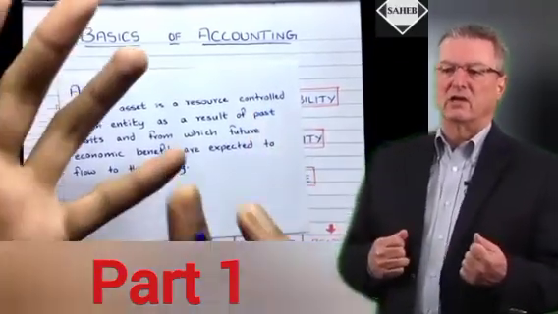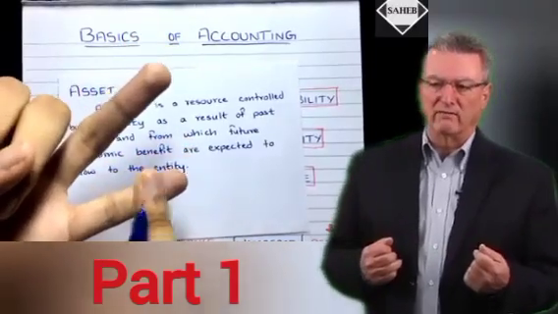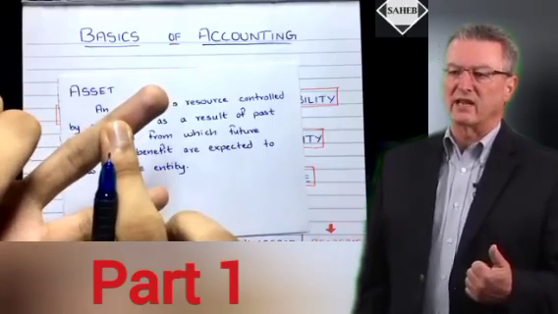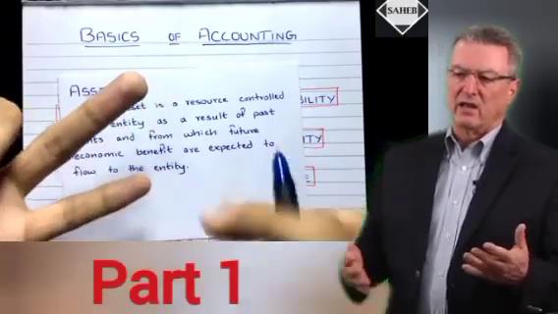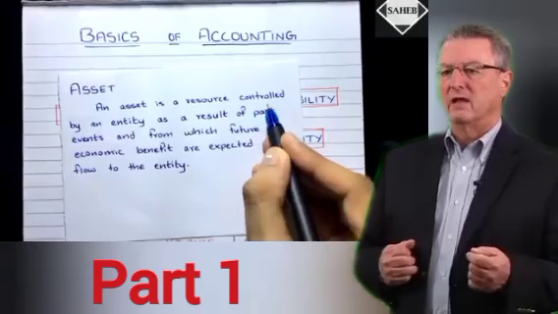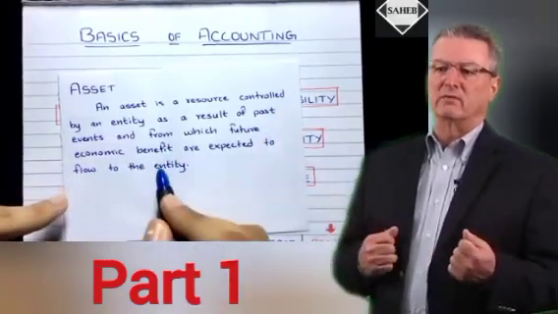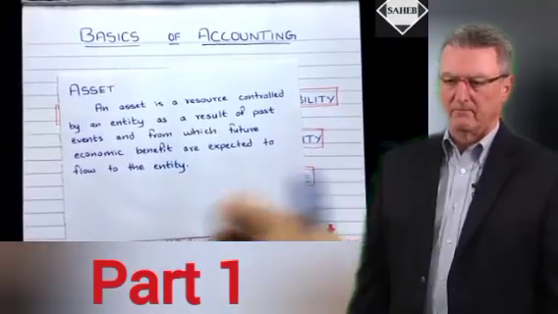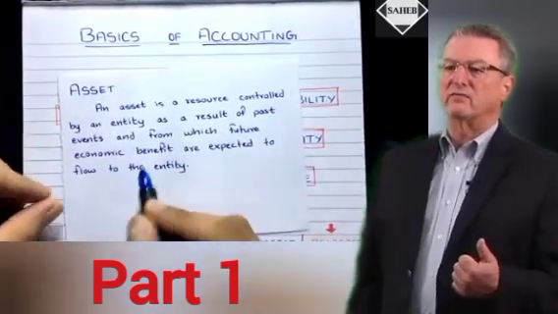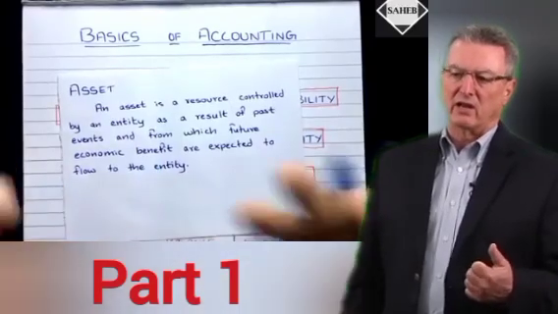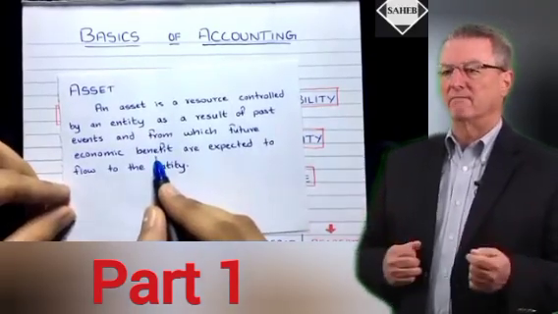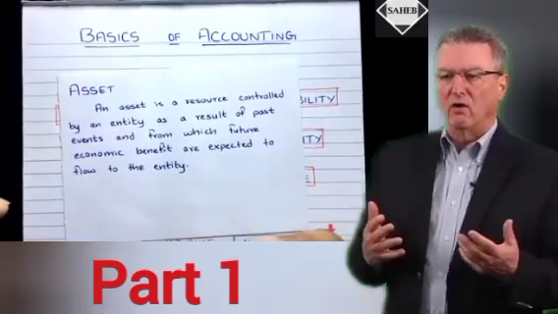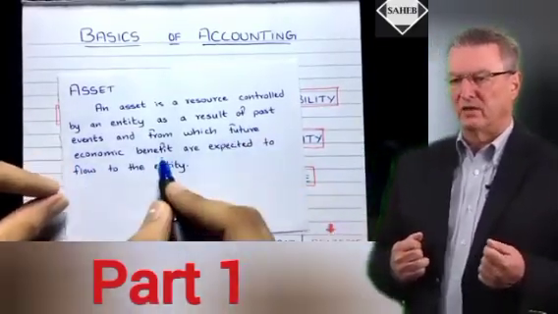What does this control mean? It can either be ownership, or if you can get machinery or whatever it is on lease basis, by way of a lease agreement, then also it means you have control over that and you can utilize the future economic benefit from that, right? What does future economic benefit mean? Let's say you have machinery as an asset. That machinery you will use for production, and it will help you in the operations of your company and to generate revenue, to generate income, isn't it? So that's what future economic benefit is.